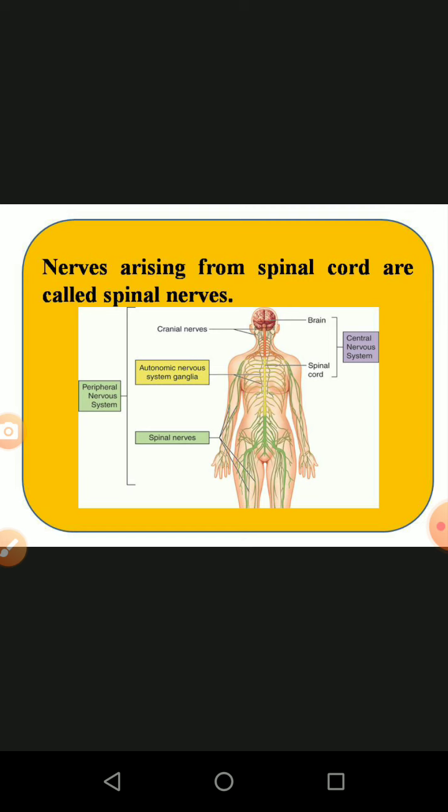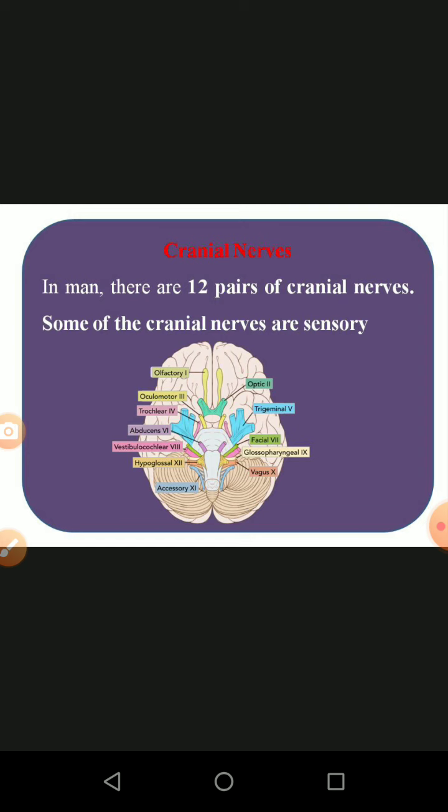This is shown in this diagram. The nerves from the brain are called cranial nerves. Then the nerves from the spinal cord are called spinal nerves. Both nerves together are called the peripheral nervous system.